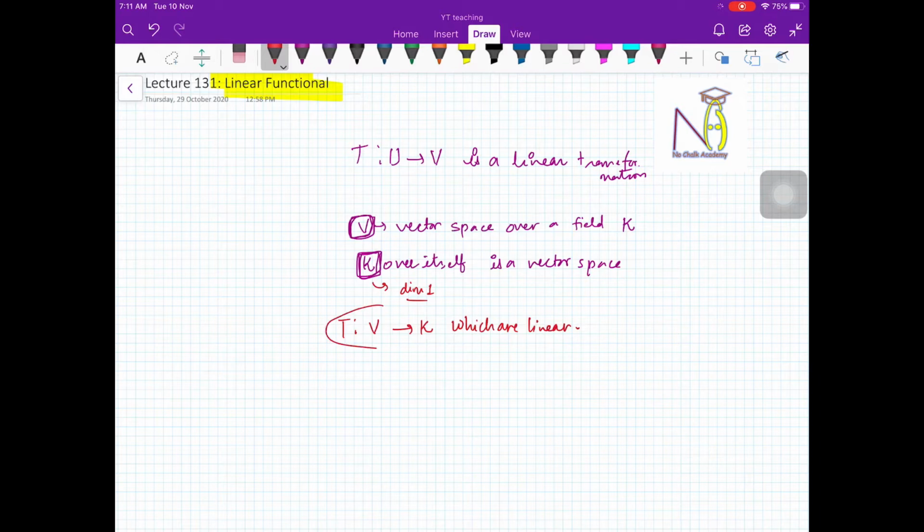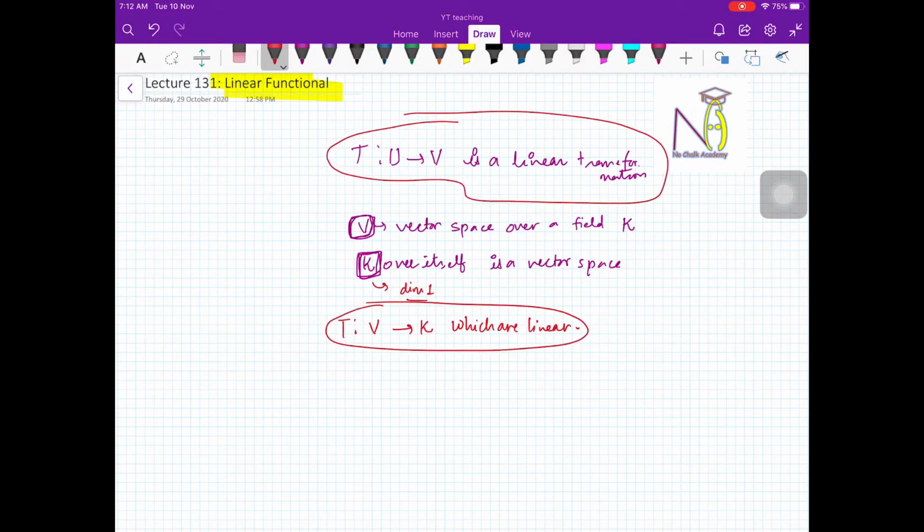Now you may say that this is just a general linear transformation, and we have already studied the properties of linear transformations, so the same behavior will be there for this particular transformation. So why are we studying it again in a new chapter?